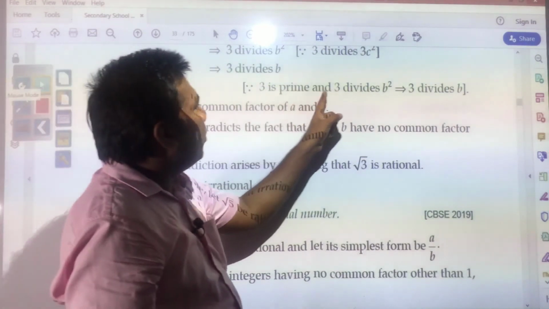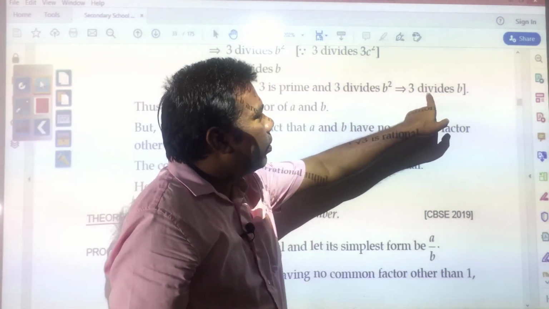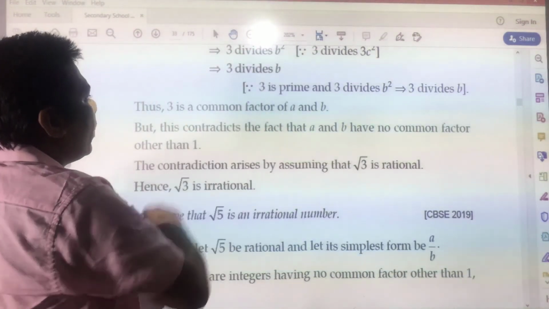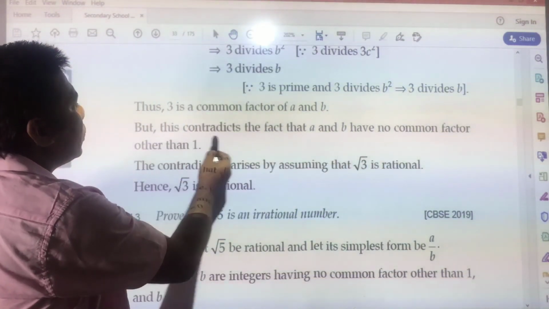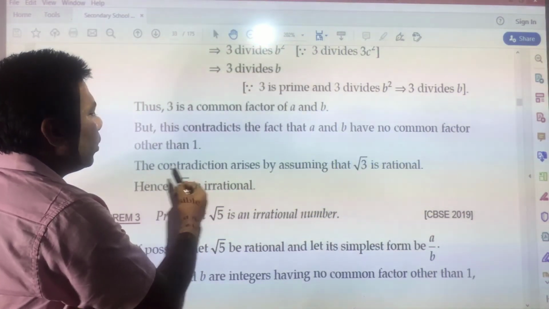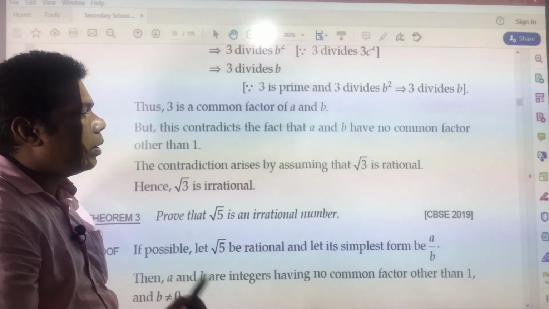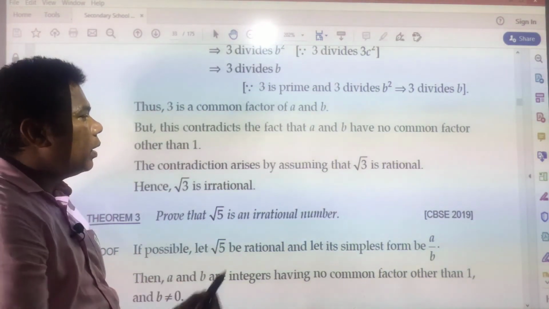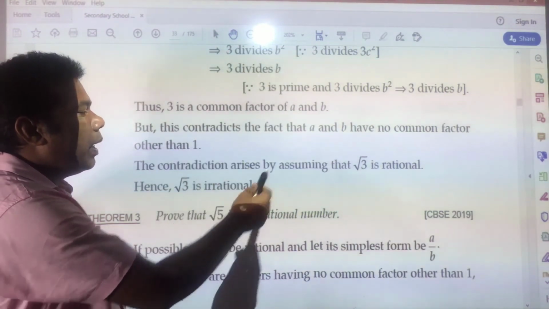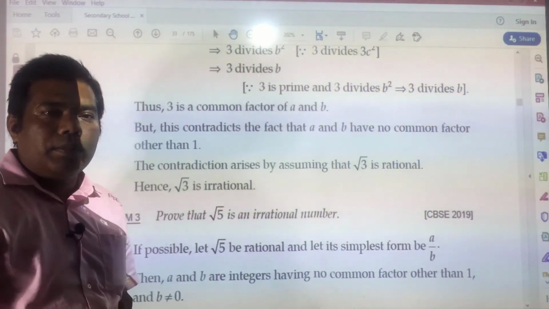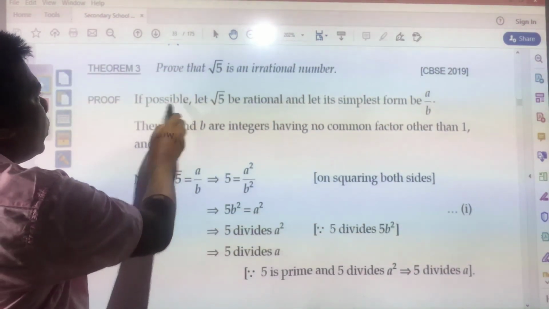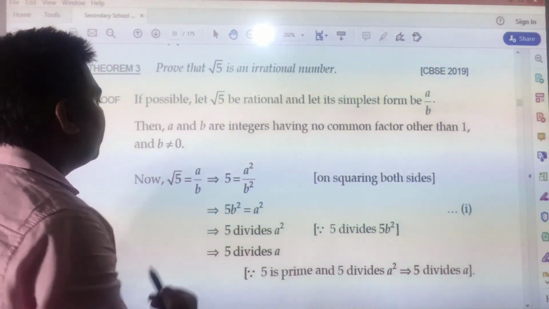Since 3 is prime and 3 divides b square, that implies 3 divides b. Thus, 3 is a common factor of a and b, but this contradicts the fact that a and b have no common factor other than 1, and the contradiction arises by assuming that root 3 is rational. We have assumed wrongly, that assumption was wrong, and that is why that cannot be a rational number, that will be irrational number. In the same way you have proved that root 5 is an irrational number, the same thing is required to be done.